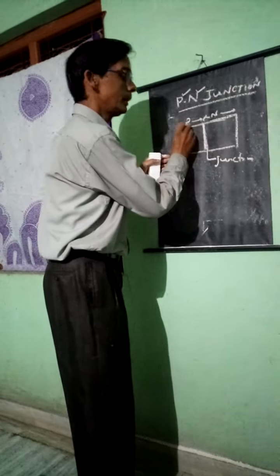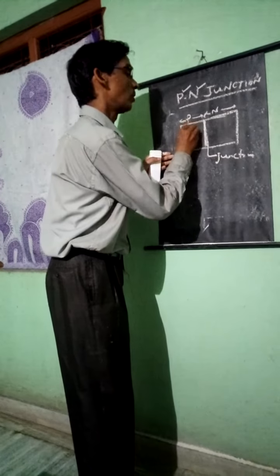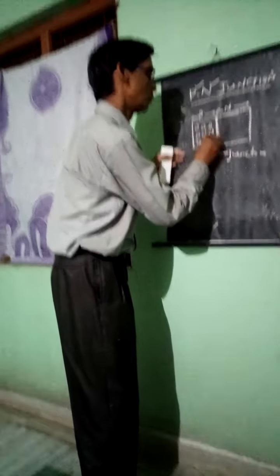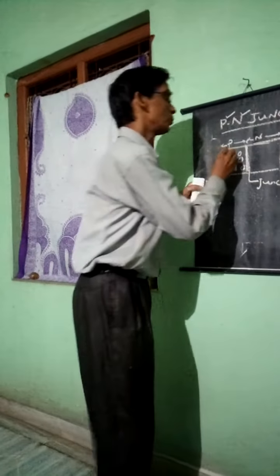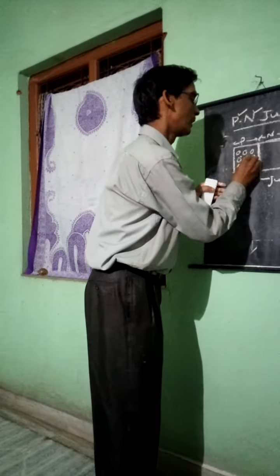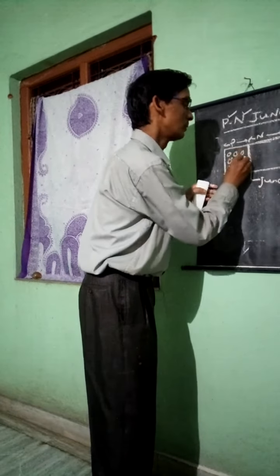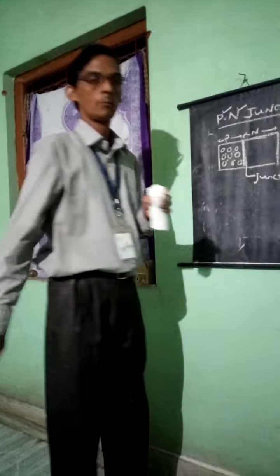In p-type materials, the holes are the majority carriers. The holes are vacancies, and there are a small number of electrons. Let the dots stand for electrons and this symbol for holes, the positive carriers.